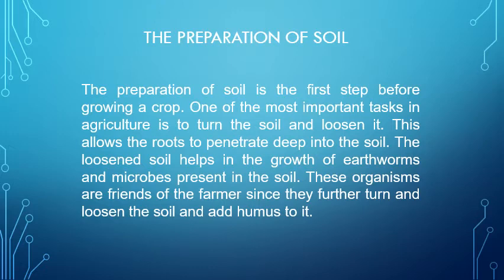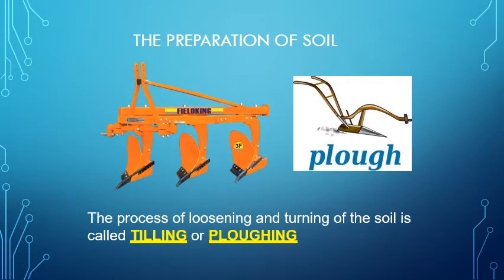In this step, before sowing a crop, a very important task is to turn the soil and loosen it. You can see around you how the farmers are loosening their soil before it rains. Now, why is loosening of the soil necessary? Because roots have to penetrate deep into the soil. The loosened soil helps in the growth of earthworms and microbes present in the soil. These organisms are generally farmer friendly, and they turn and loosen the soil, add humus to it, and increase the fertility.